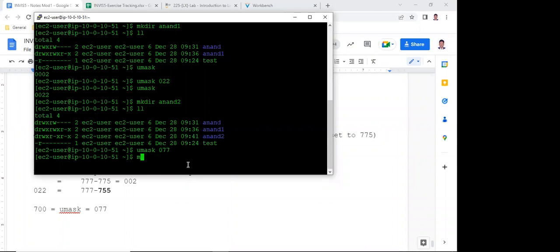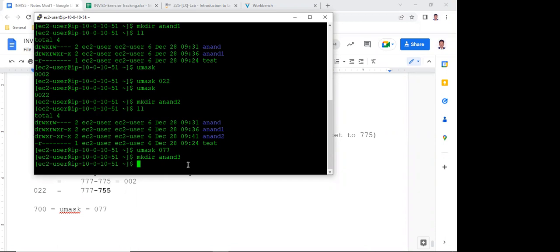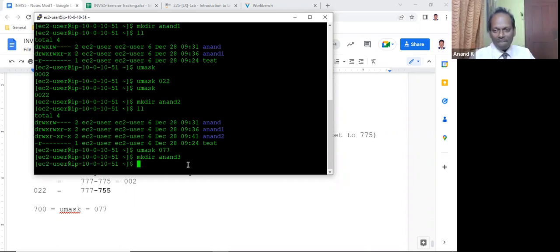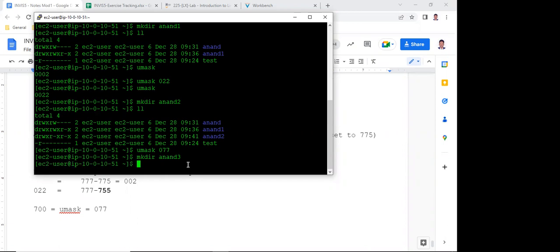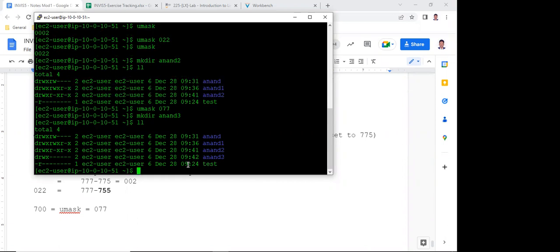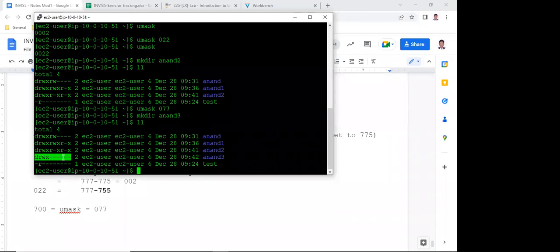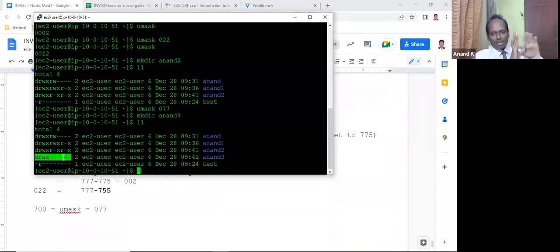If I set umask 077, how much will I get? 700. If I say mkdir Anand 3, what should be the permissions? 700 I should get, right? 700 means rwx followed by all hyphens. Only the owner has permissions. Did you see that? Understood? Yes or no, everyone? Yes, sir. Something mathematics, but still it is expected.